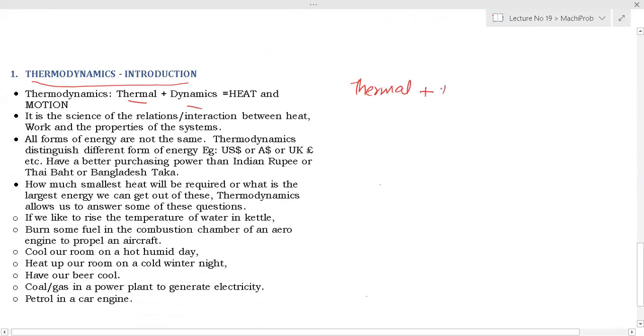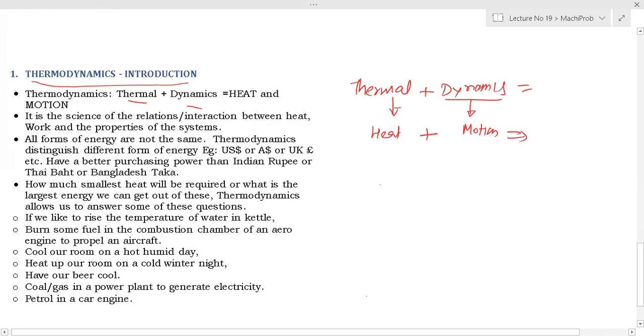Dynamics is when you study motion, considering the forces also. Mechanics has two parts: kinematics and dynamics. So dynamics stands for motion, and thermal means heat. So basically you have heat and motion, right? That we call interaction.